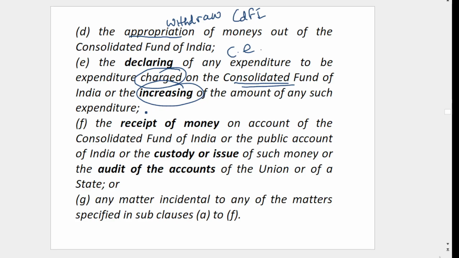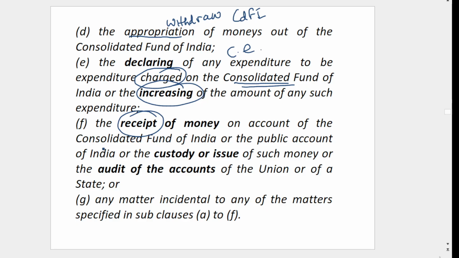Let's say the Lokpal or the chairman of the National Human Rights Commission, his salary is a charged expenditure. You have to declare that, meaning you have to introduce a money bill. Let's say the chairman of UPSC, his salary is already a charged expenditure. Now you have to increase his salary. Then you have to introduce that as a money bill. Then receipt of money.